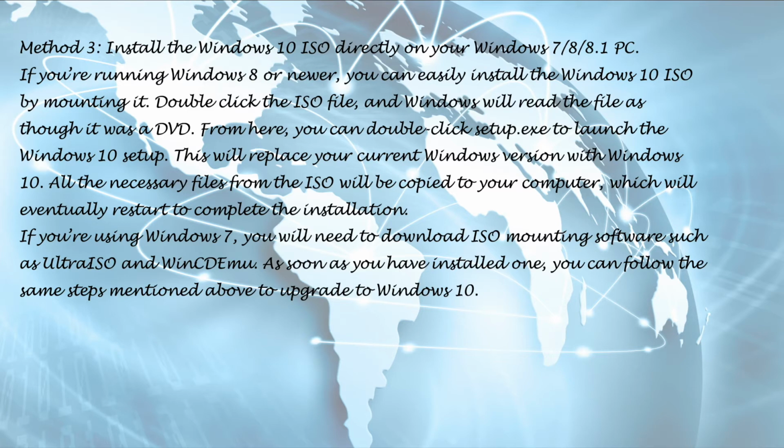All the necessary files from the ISO will be copied to your computer, which will eventually restart to complete the installation. If you're using Windows 7, you will need to download ISO mounting software such as UltraISO and WinCDEMU. As soon as you have installed one, you can follow the same steps mentioned above to upgrade to Windows 10.